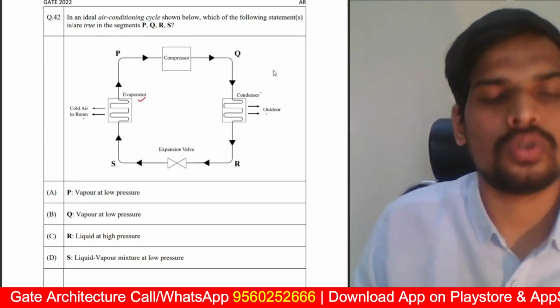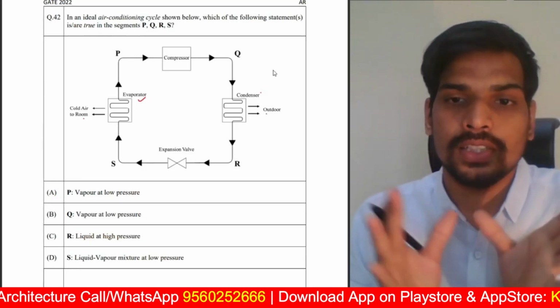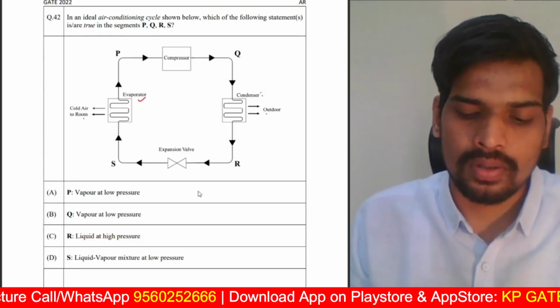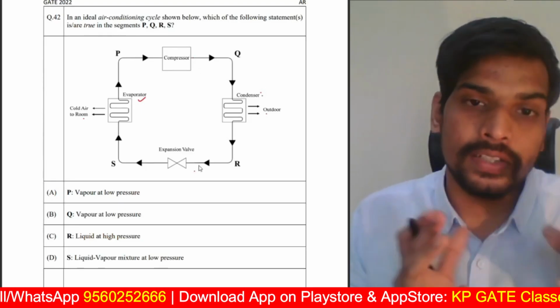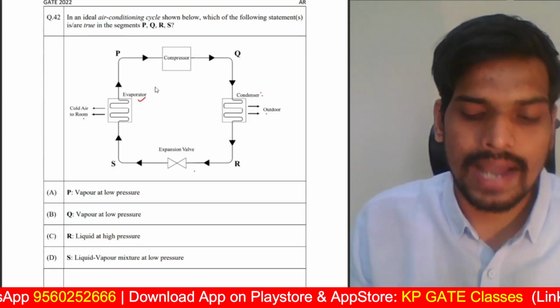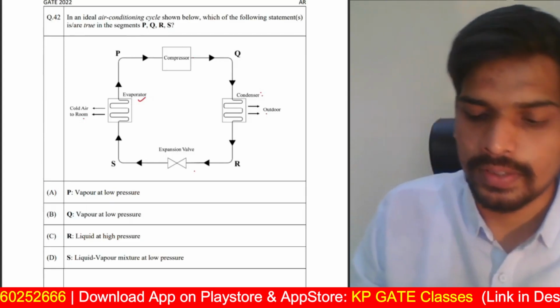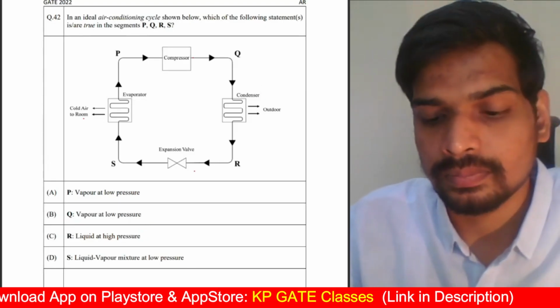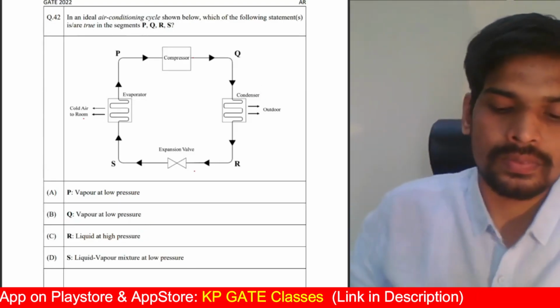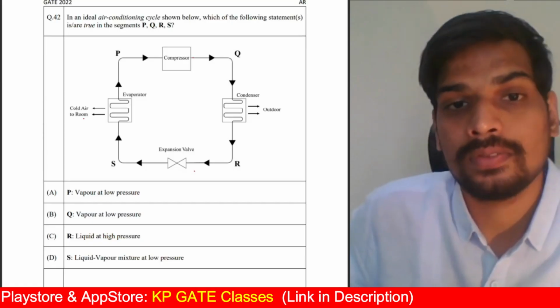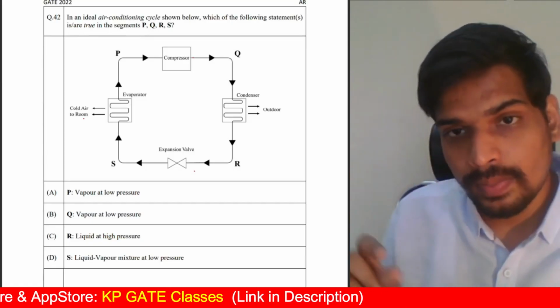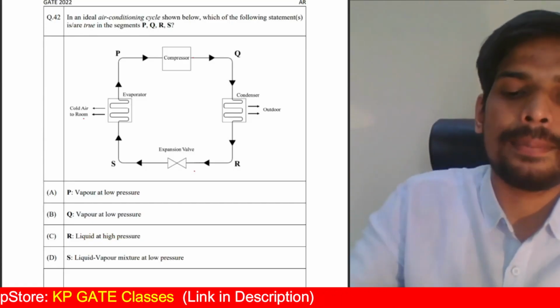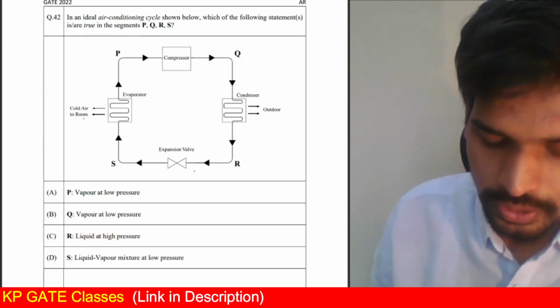This is the outdoor unit, like if you're having a split AC. The outdoor unit will have the condenser, compressor, and expansion valve in it. The indoor unit of a split air conditioner will have an evaporator coil inside, right? We do discuss all these in the classes. Anyways, which of the following statements is correct for the refrigerant? Now, when refrigerant flows between these four components, what happens to the refrigerant? That is something which you need to know.